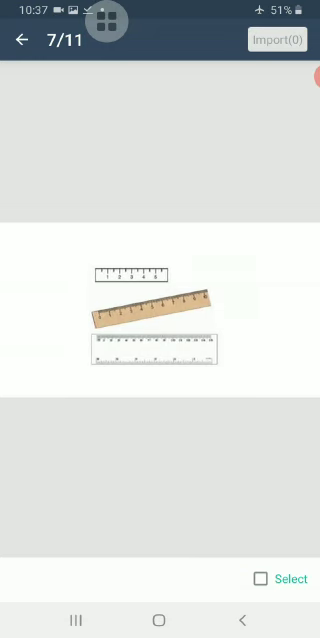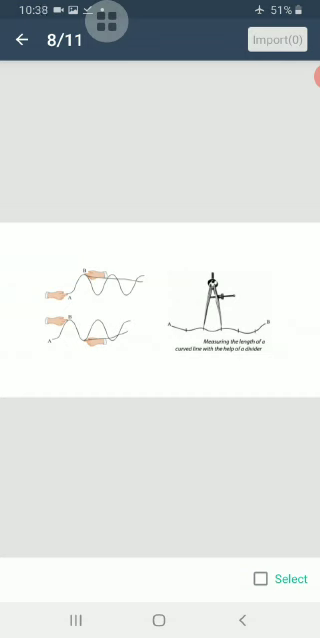Measuring the length of a curved line. A thread or a divider can be used to measure the length of a curved line. We can use a thread or a divider to find the length of a curved line.